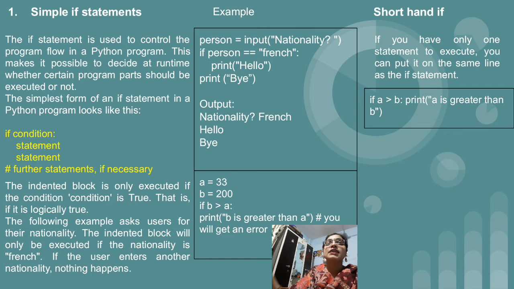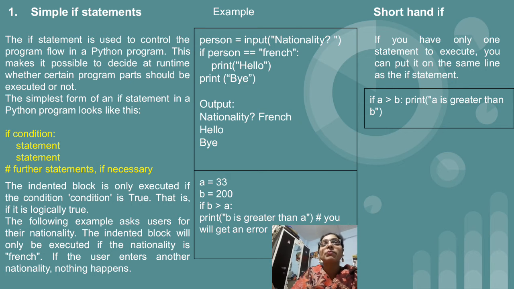Then we have written the condition as we want the person's nationality to be French. For that I have written the condition: if person double equal to, within double quotes, French, then colon, then I want to print hello. And the statement with the bye text is exactly below the if alignment, so it means the print bye statement is outside the if condition. So the output will be: first it will ask you nationality, then suppose the user has entered French, then the message will be hello and bye.